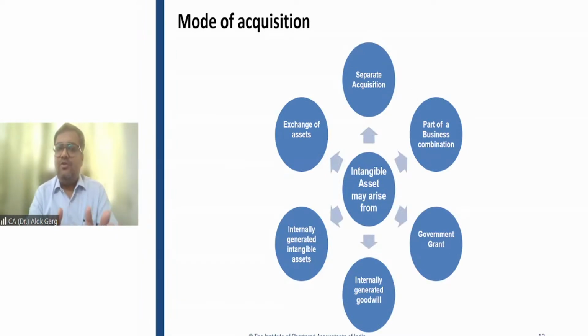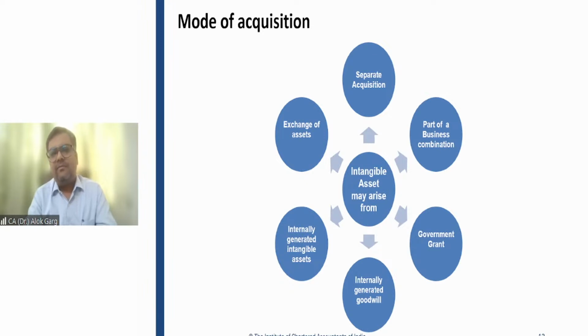Now, friends, we understood the recognition part. Now we are moving to the measurement part. An intangible asset has to be measured at cost. But in case of intangible asset, one thing is very important: how you acquire the intangible asset. How you got the intangible asset, that part is very important.